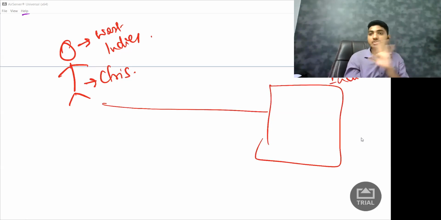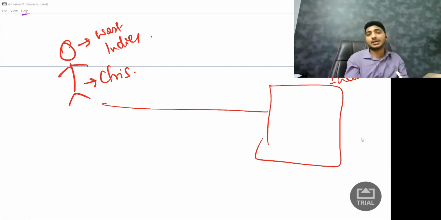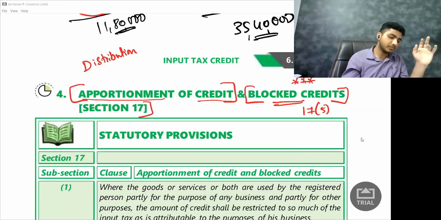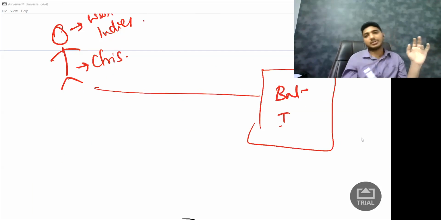Why? To play matches? No, but to sell cricket bats. So let us say he comes to India and he purchases cricket bats in India. Then he sells in India. Input tax credit is not available. If he purchases bats in India, ITC is not available.